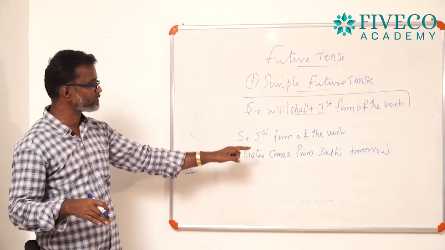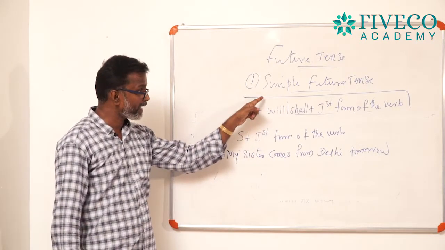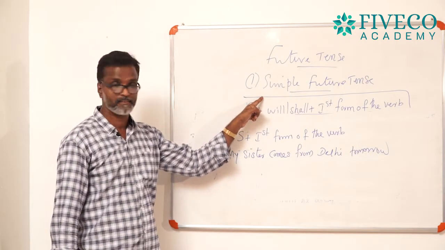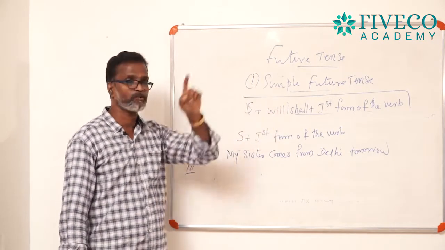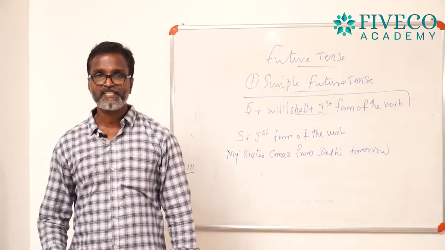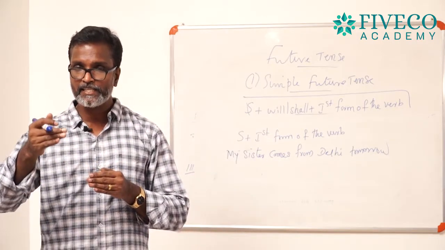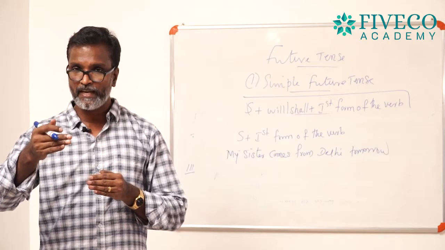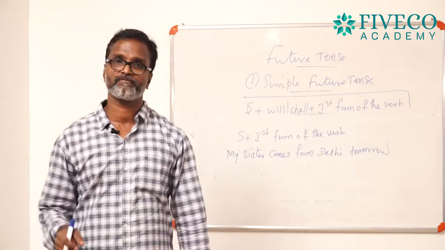My sister comes from Delhi tomorrow. And the same action you can express in simple future tense. My sister will come from Delhi tomorrow. You understand? The same sentence can be expressed in simple future tense also. I mean, my sister will come from Delhi tomorrow.